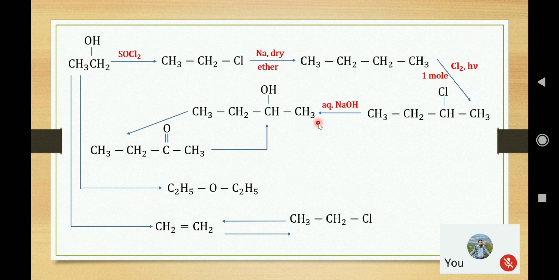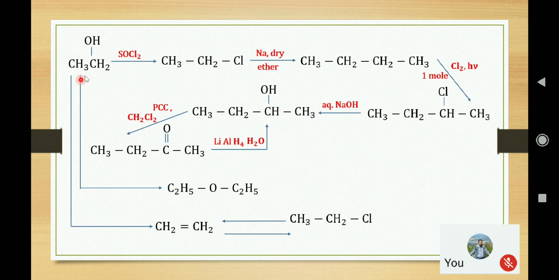by using aqueous alkali. Now this secondary alcohol can be converted to ketone, and the ketone can be converted to alcohol. Already in the previous slide we have seen that for the conversion of alcohol to ketone we can oxidize by using a simple mild oxidizing agent. And here the reduction can be done by lithium aluminum hydride.